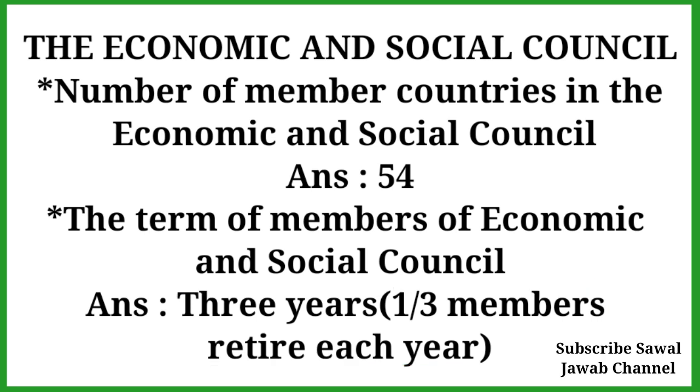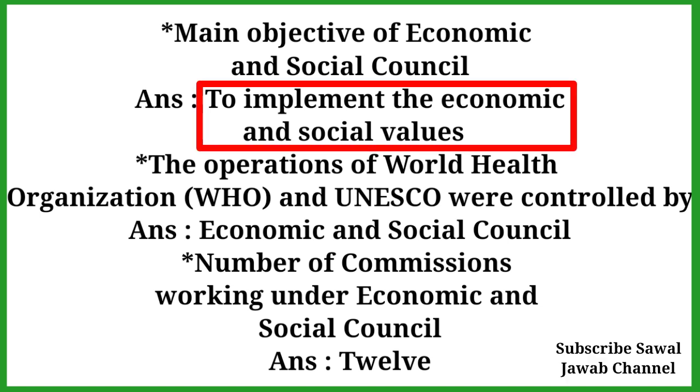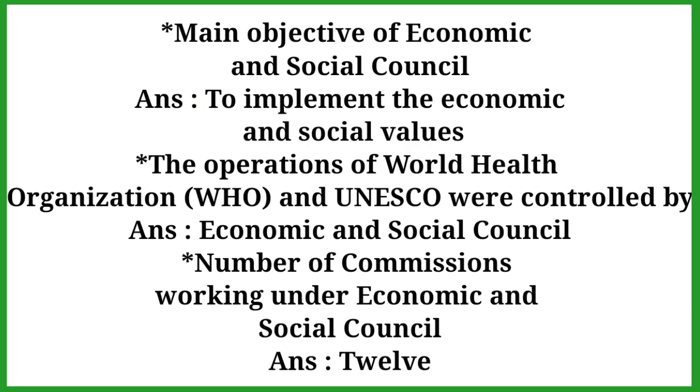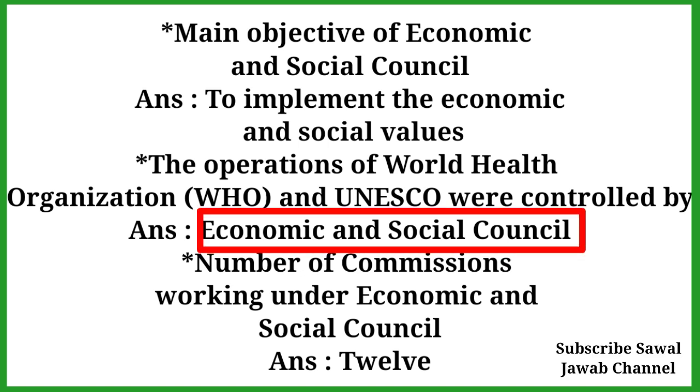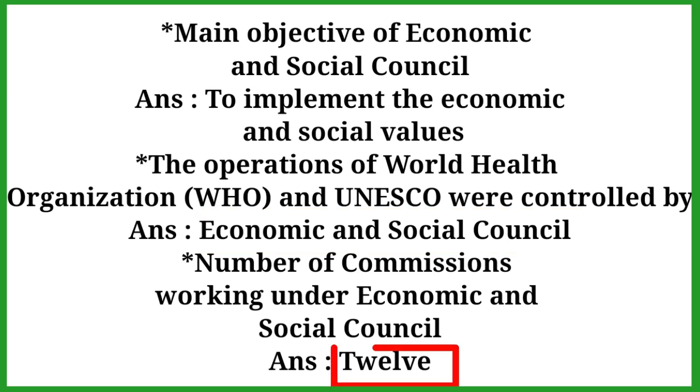Next, the main objective. The main objective of the Economic and Social Council is to implement economic and social values. The operation of the World Health Organization, WHO, and UNESCO is controlled by the Economic and Social Council. Working under the Economic and Social Council are 12 commissions.